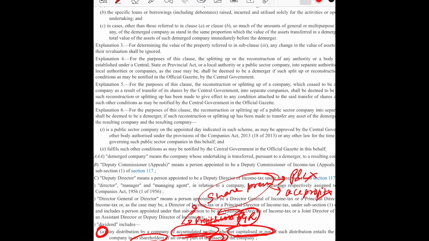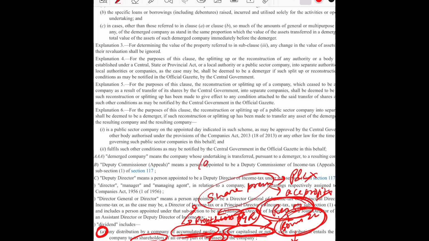Then we talk about whether capitalized or not. In a simple way, suppose the company has reserves of 5 lakh, and out of these it has issued a bonus share of rupees 2 lakh. This bonus of 2 lakh is the capitalization, and the 5 lakh is the amount of accumulated profit, whether capitalized or not.